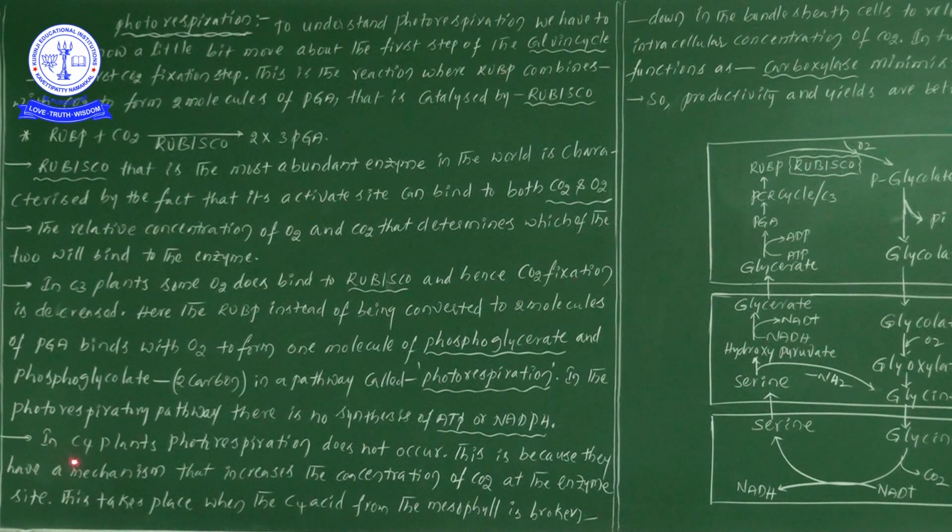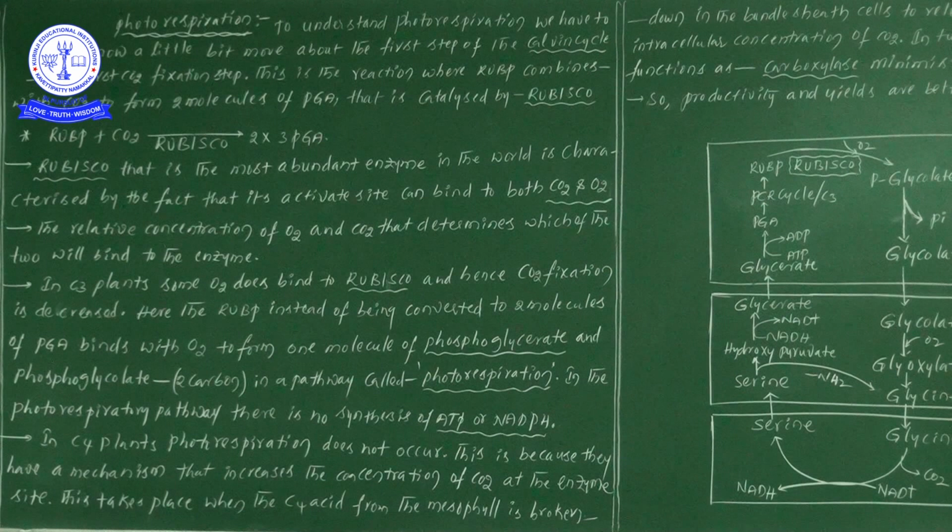Why does photorespiration not take place in C4 plants? If oxygen levels are more, photorespiration will be switched on. But C4 plants have a specialized mechanism to increase the carbon dioxide levels, the concentration of CO2. At that time, how will photorespiration be switched on? No chance. Photorespiration will be switched on only in the presence of oxygen. But in C4 plants carbon dioxide levels are more, so there is no chance to switch on the process of